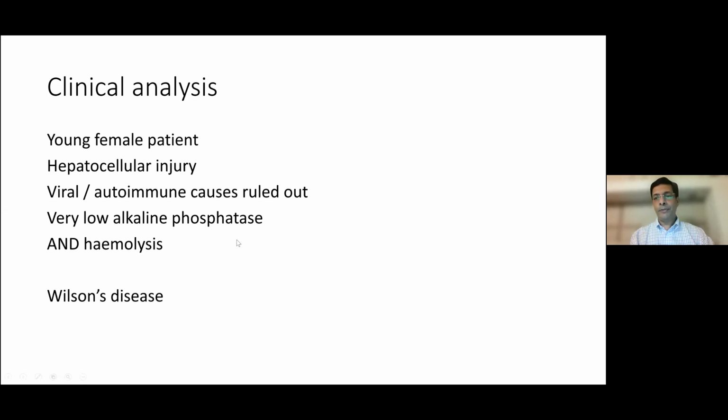You cannot do a liver biopsy in acute hepatitis. Nothing else is there. So unless you are very careful, you can miss this diagnosis in the first presentation. So if there's hemolysis that accompanies, that's a clue. And then the other clue is that alkaline phosphatase, for some reason, in acute presentation in Wilson's is very, very low. So a bilirubin to alk phos ratio of, I think, more than 4, in this setting of acute hepatitis with hemolysis, you should suspect Wilson's.